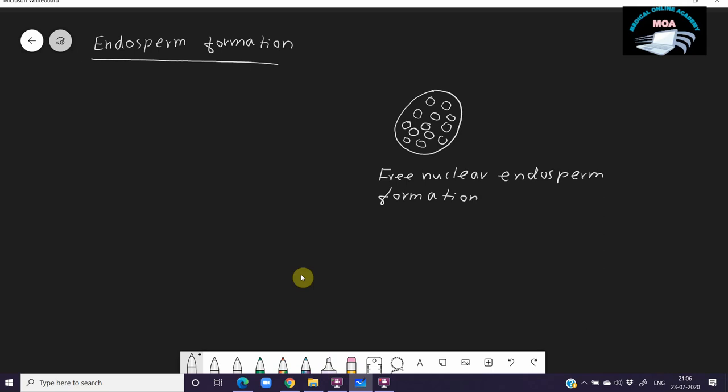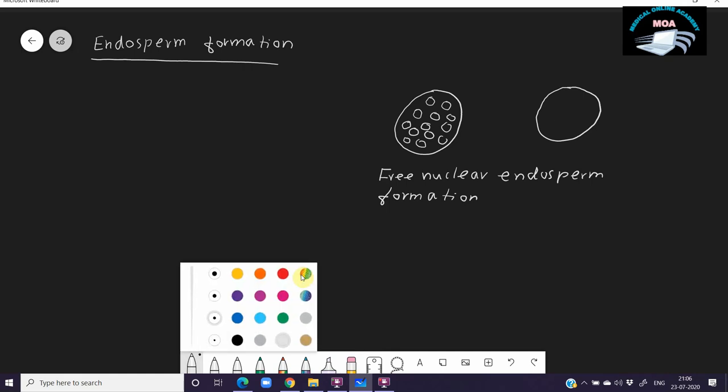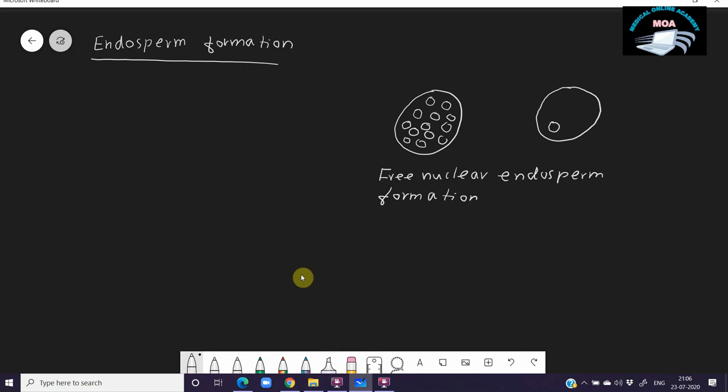Then next, another type of endosperm formation is also found in some angiospermic plants. Suppose this is the primary endospermic cell and this is the triploid endosperm nucleus. It divides into two. After the division, you can see there are two nuclei, one nucleus here and another one here.